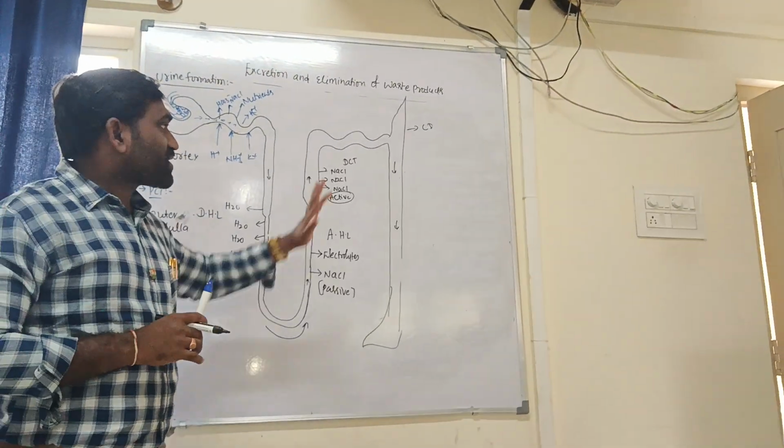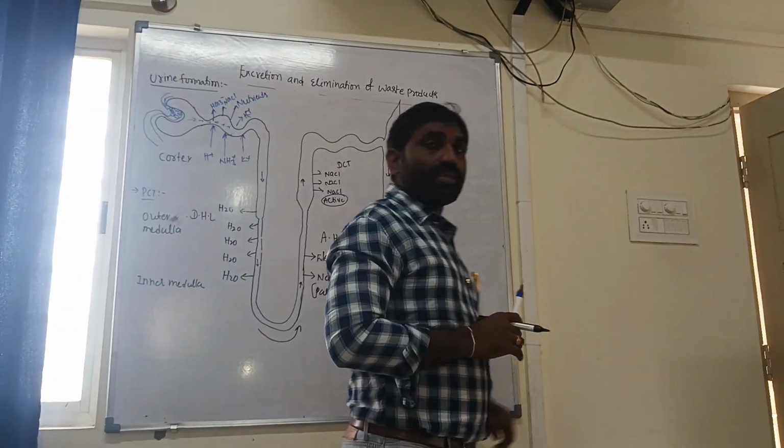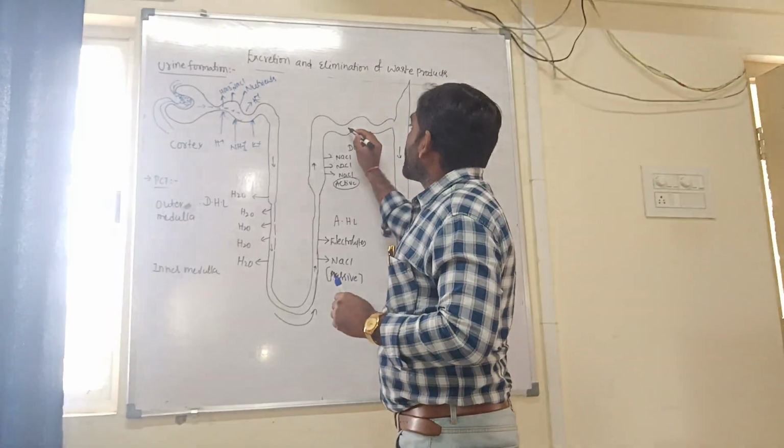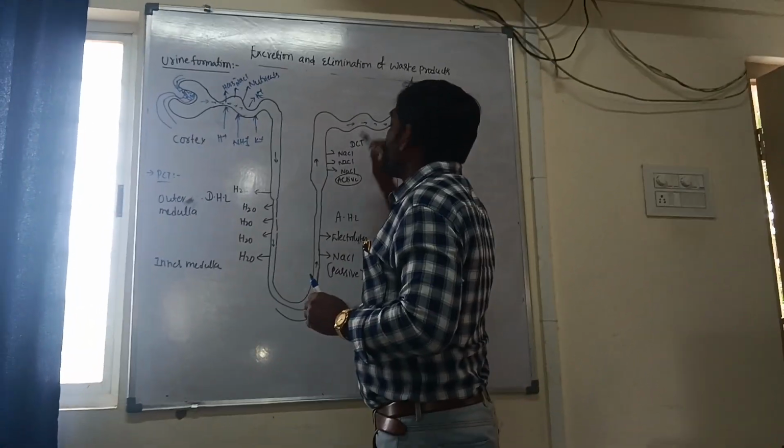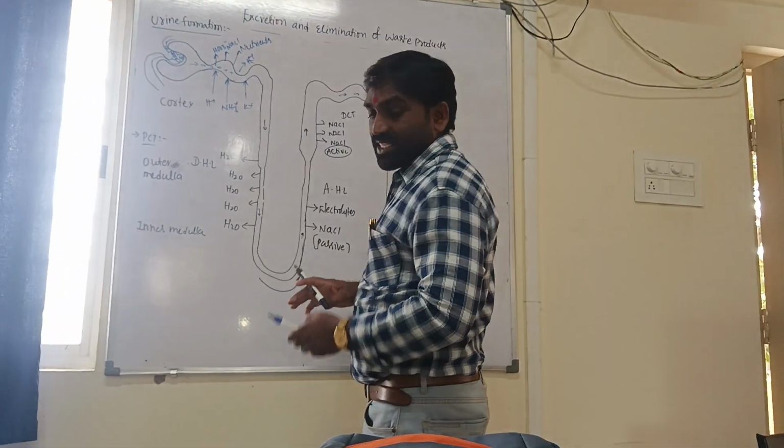Next, DCT. In DCT, conditional reabsorption of sodium and water takes place.